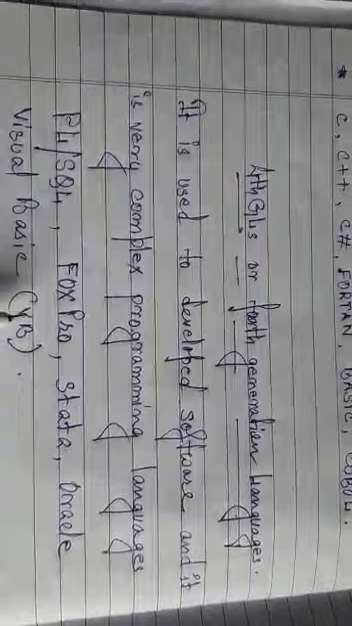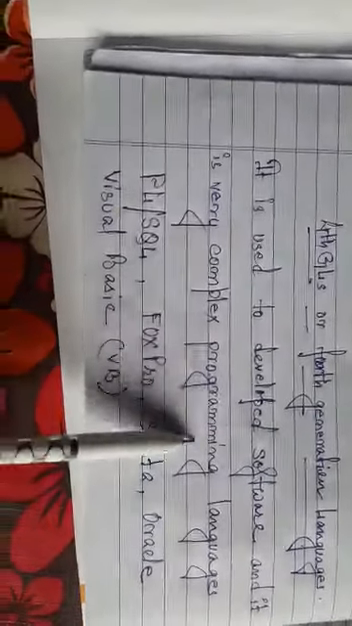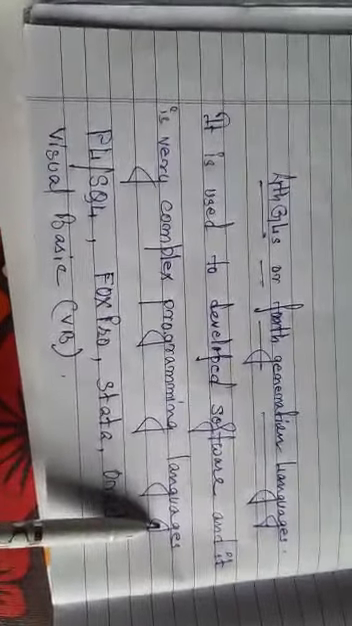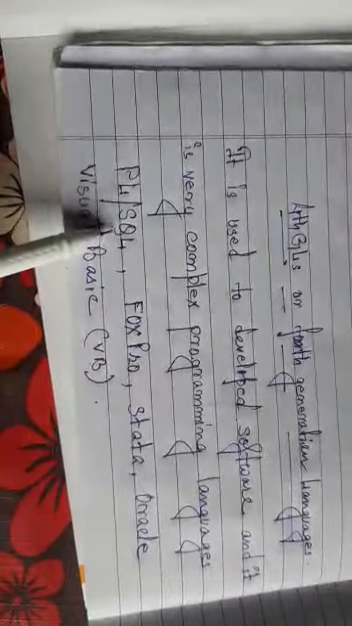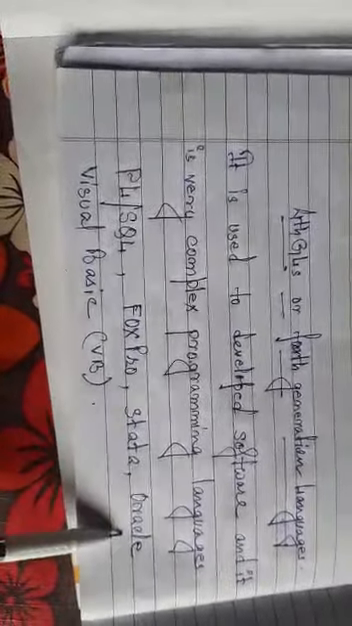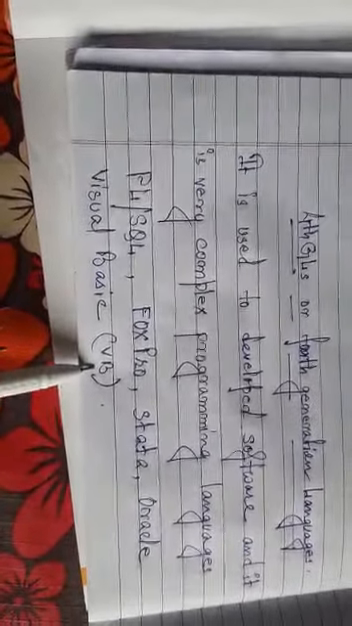Now come to fourth generation, 4GL or fourth generation languages. It is used to develop software and it is a very complex programming language. It is very hard as well as very complex programming. Some of the examples are PL/SQL, FoxPro, Stata, Oracle, Visual Basic.